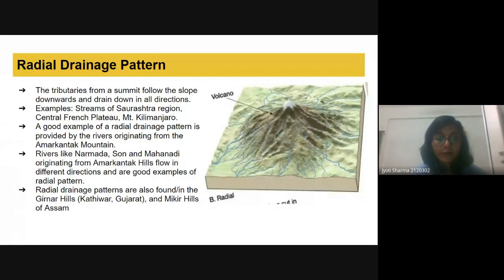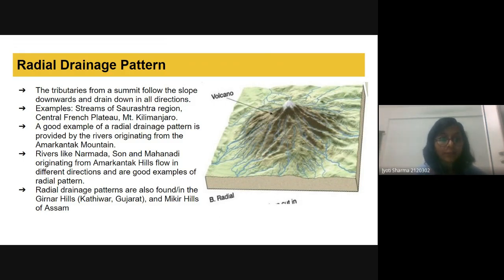So this is the radial drainage pattern. The tributaries from a summit follow the slope downward and drain in all directions.